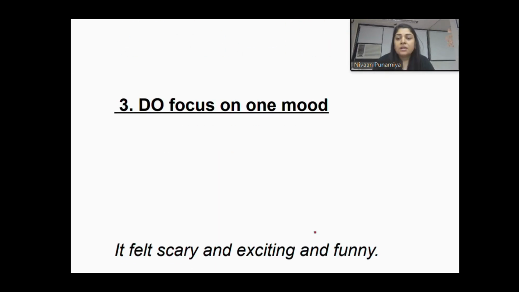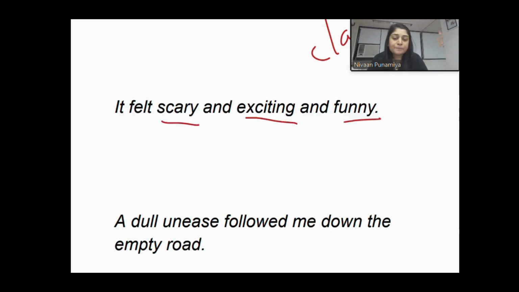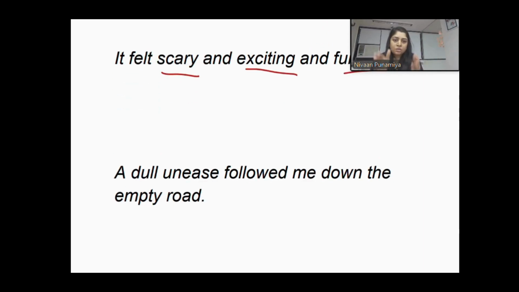Number three is focusing on one mood at a time. Yes, imagine I'm writing scary, exciting, funny all together in one sentence itself. Without doing justice to each and every one is definitely going to lack in clarity, and we don't want to compromise on clarity no matter what happens. So instead, take one emotion at a time and develop it completely, and develop it in a very simple way.